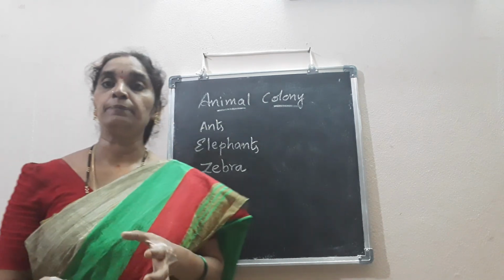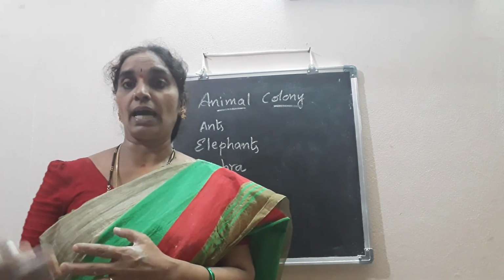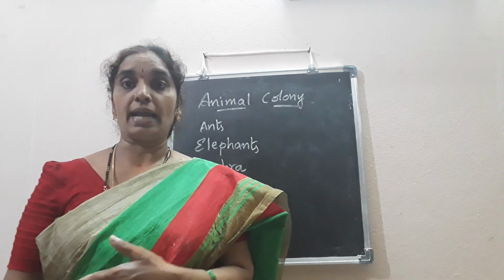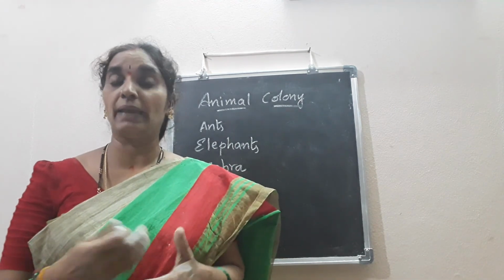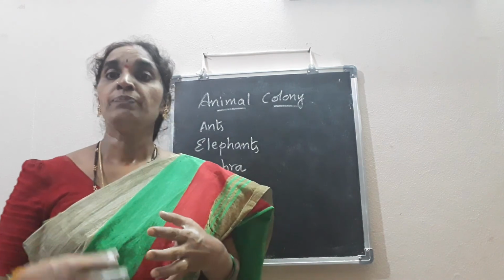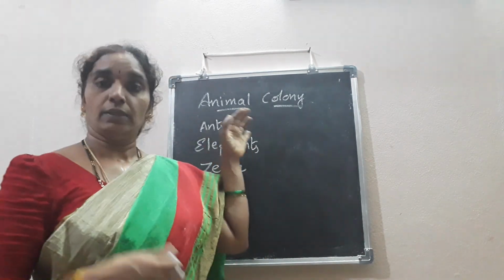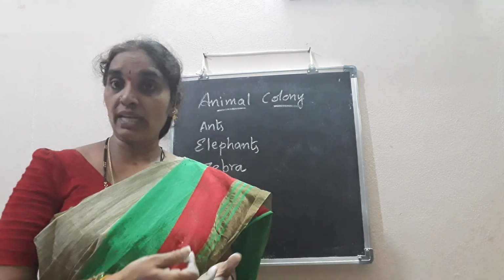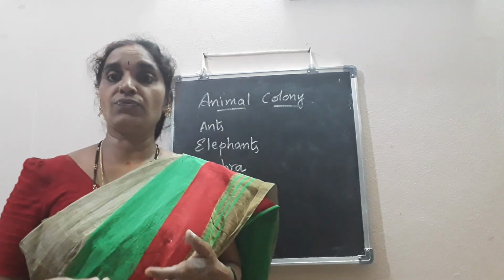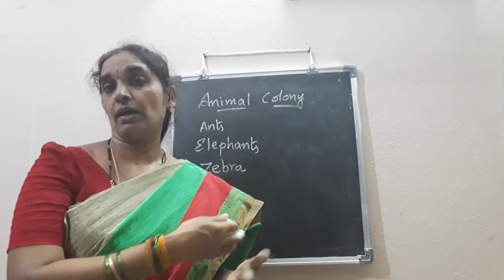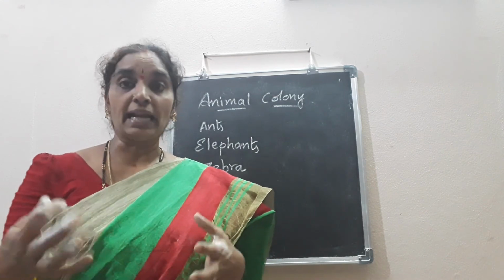Ants form different groups like soldier ants, worker ants, male and female ants. The male and female ants are involved in the reproduction part of the next generation, and there are the queen ants. The worker ants work for all the ants. They move and get the food.